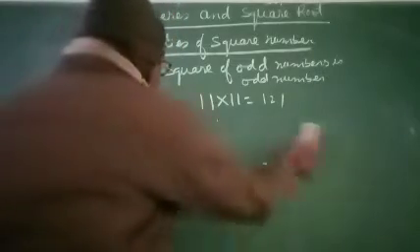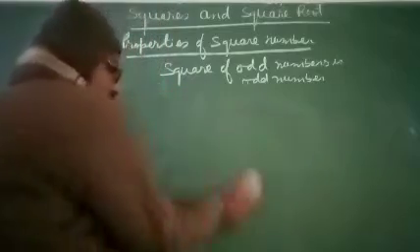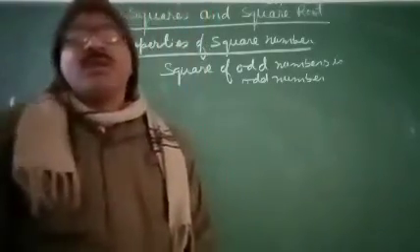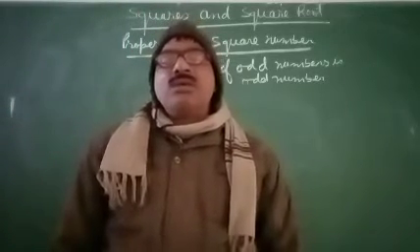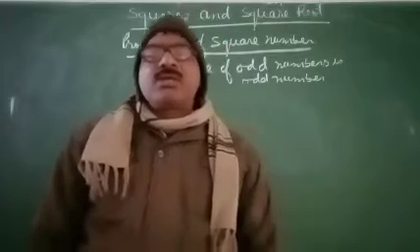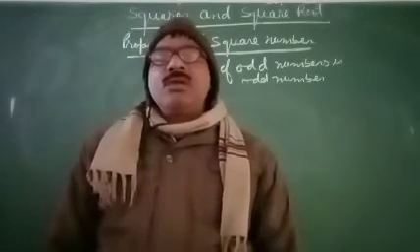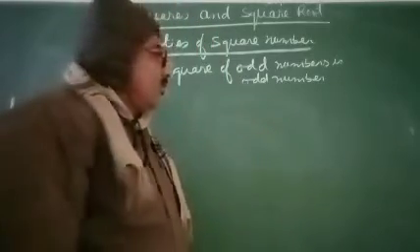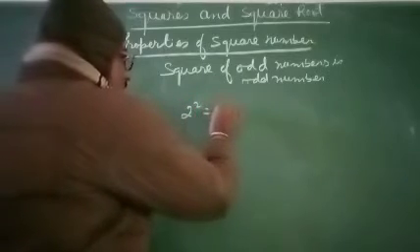Now the next property. What is the next property? The square of any natural number is equal to the sum of the first odd natural numbers. Suppose that 2 squared equals 4.